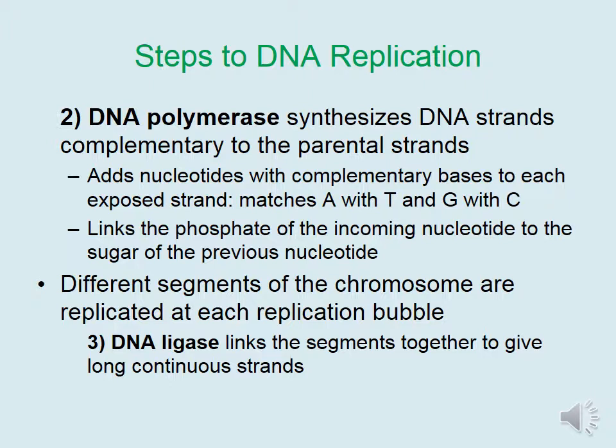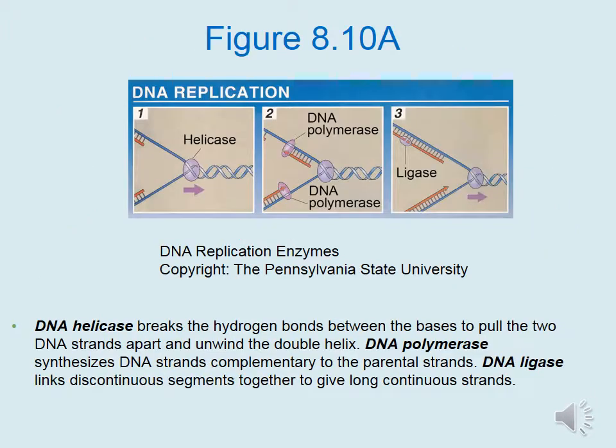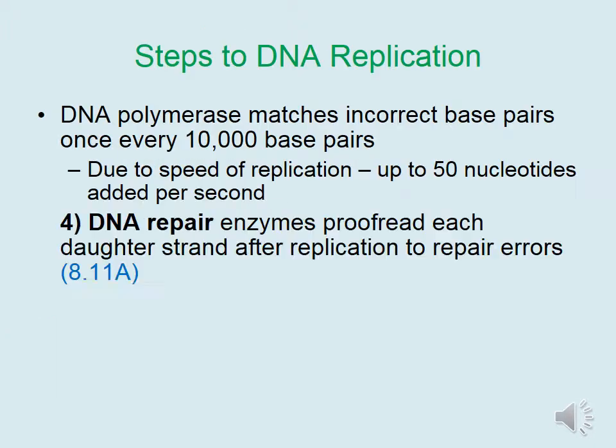Since different segments of the chromosome are replicated at each replication bubble, DNA ligase comes along next to link the segments together to give long continuous strands. DNA helicase breaks the hydrogen bonds between the bases to pull the two DNA strands apart and unwind the double helix. DNA polymerase synthesizes DNA strands complementary to the parental strands. DNA ligase links discontinuous segments together to give long continuous strands.